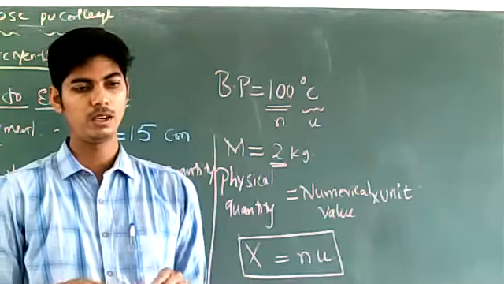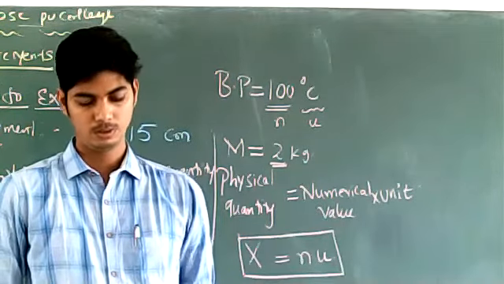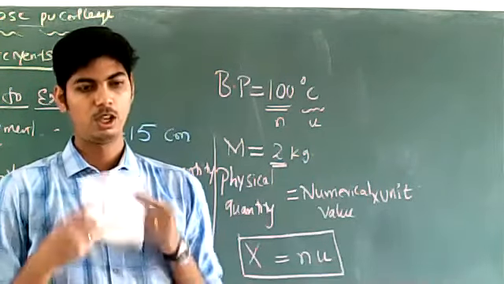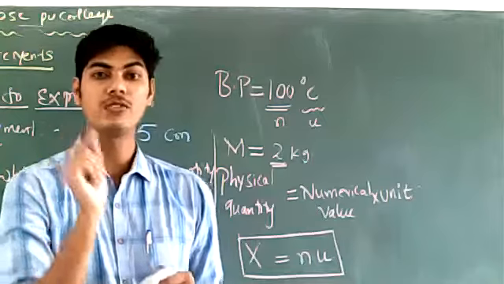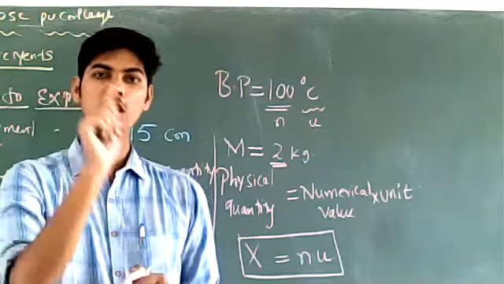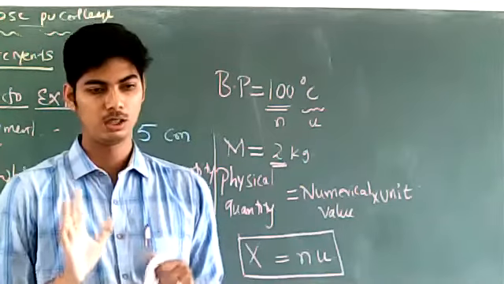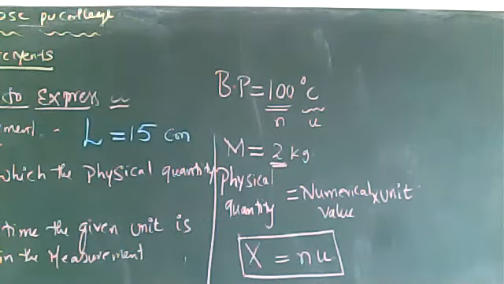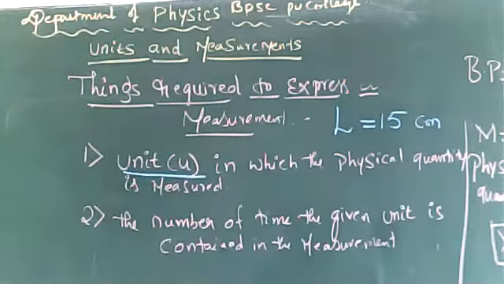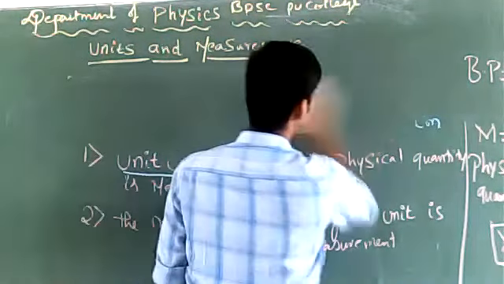Should I explain it again? What are the things required to express a measurement? Clear? So from now on, while measuring a physical quantity, you should express your measurement both in numerical value as well as in a proper unit. Is that clear? So this is regarding the things that are required to express a measurement.